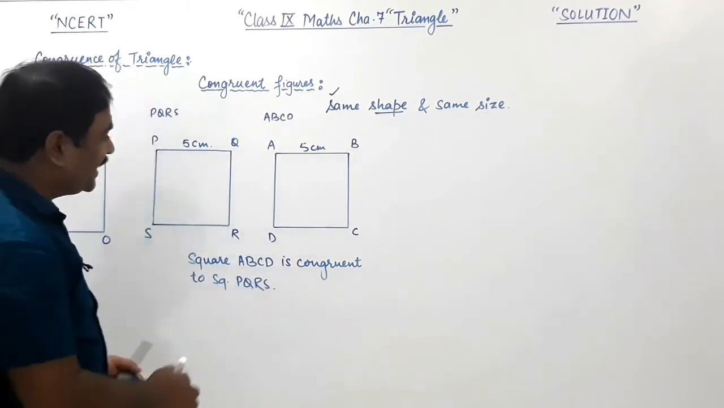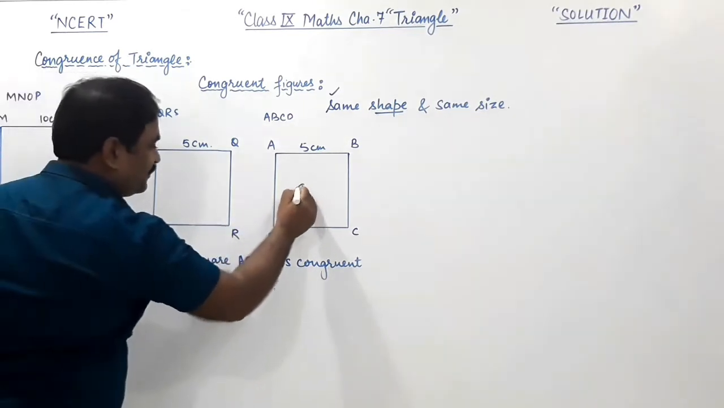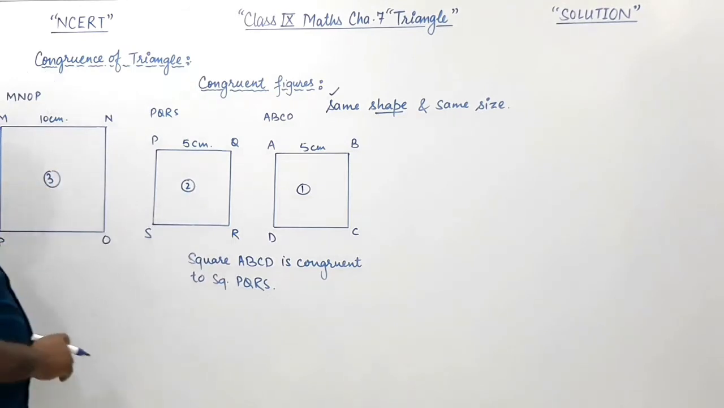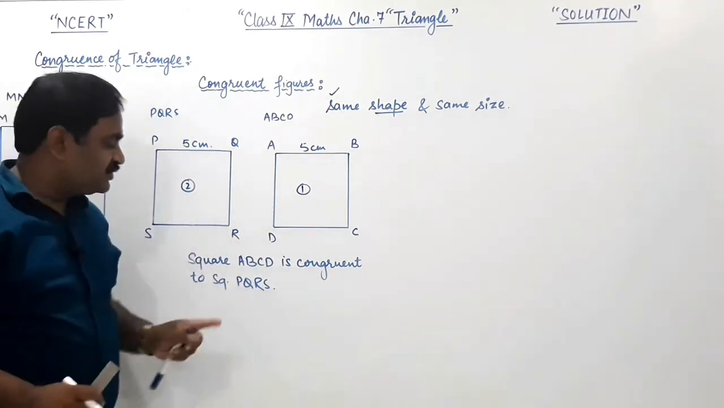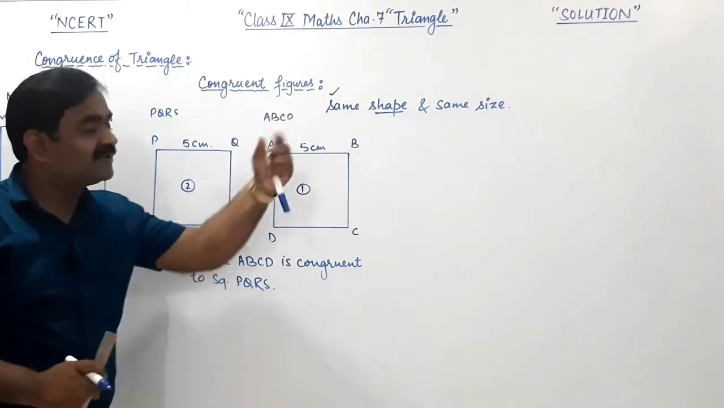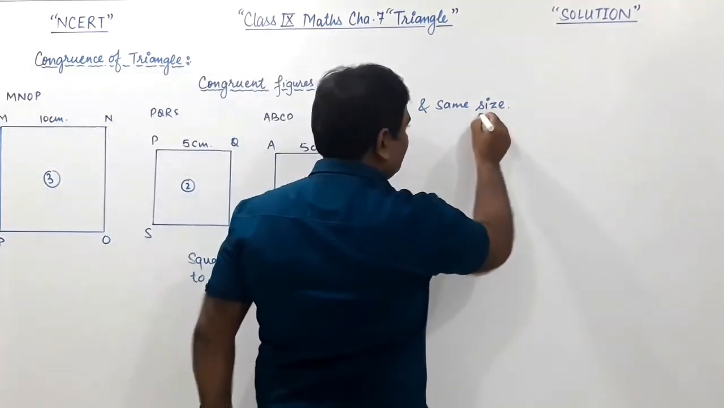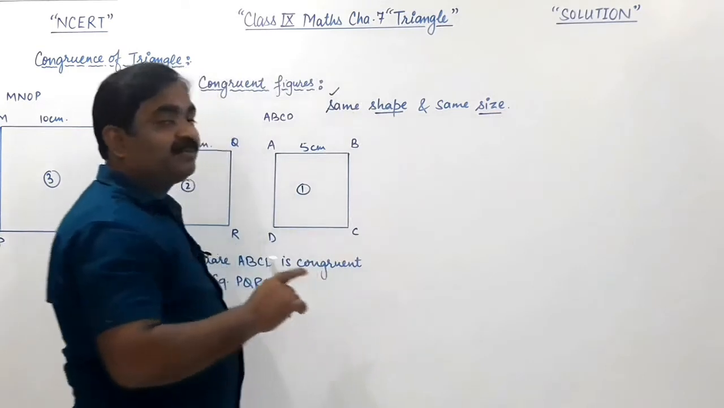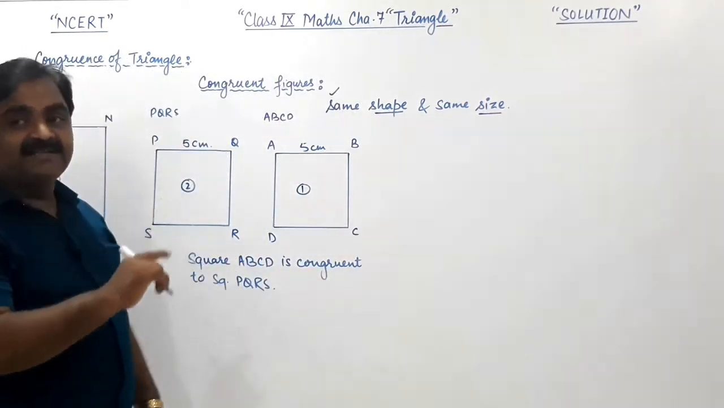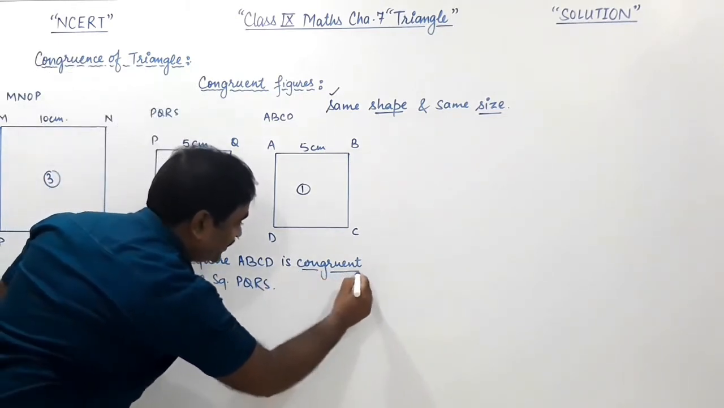But if you are comparing this ABCD to this MNOP, suppose this is square first, it is second, it is third. So when we compare this first to second, we are getting they are congruent because they are having same shape as well as same size also. So dear students, you just keep these words in your mind, having same shape and same size, then only the figures are said to be congruent.